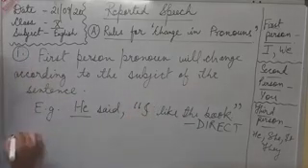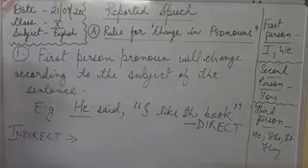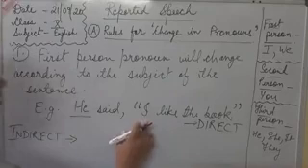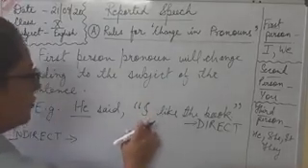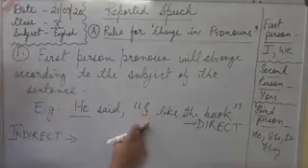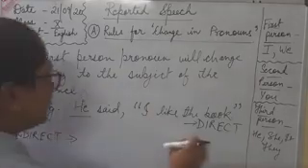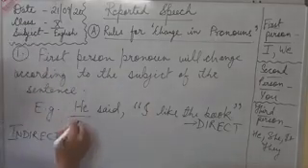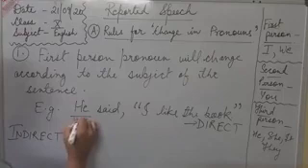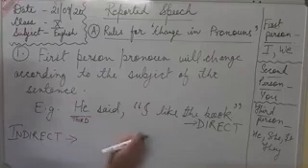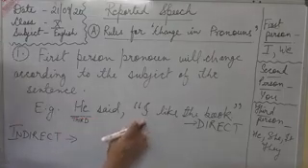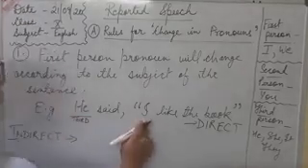How we will change it to indirect speech? This first person pronoun in the reported speech will change according to the subject of the sentence. So here the subject of the sentence is he, and he is third person. So we will change the first person of the reported speech to third person.